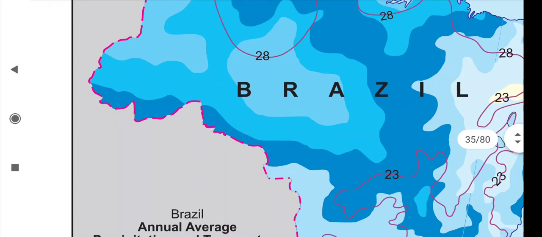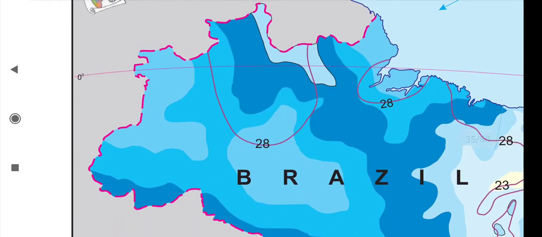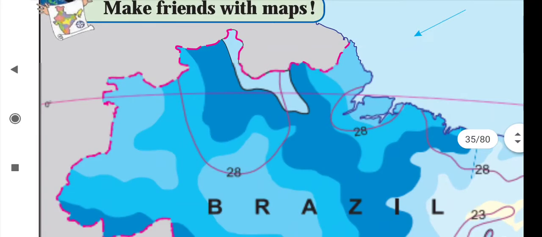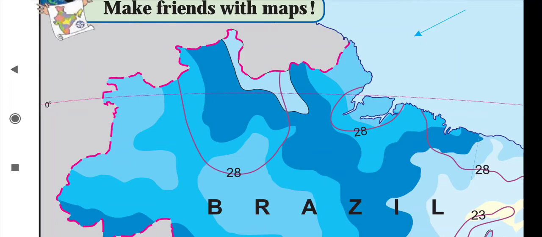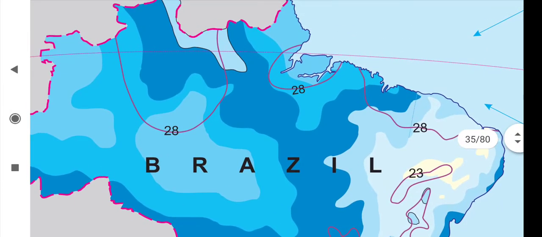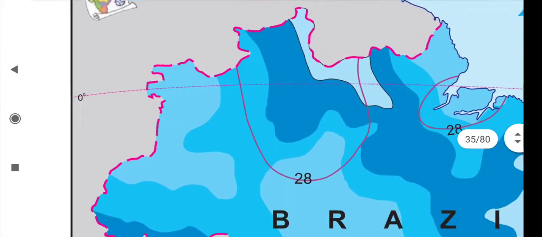In Brazil, near the equator, as we know, the sunlight is falling straight, and due to that the equator region has more heat. Some parts of Brazil, especially the north part, which is passing through the equator, have a lot of heat.